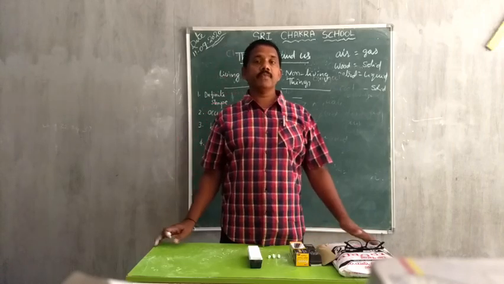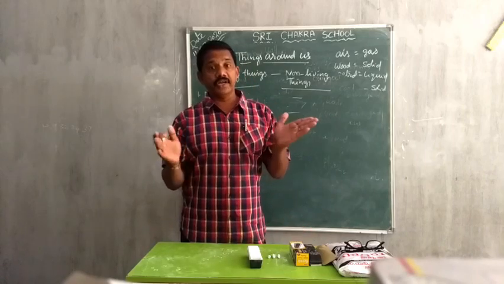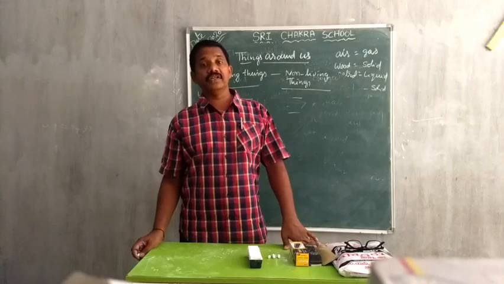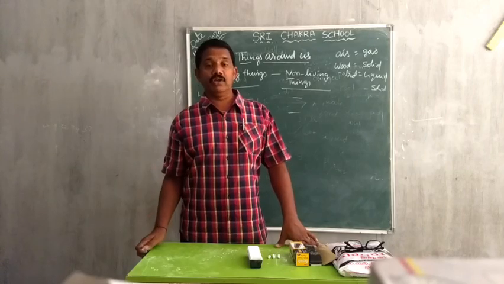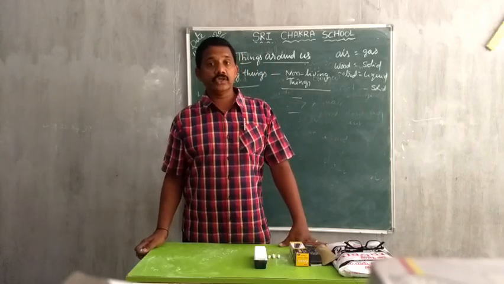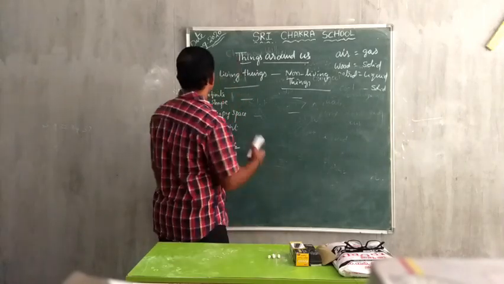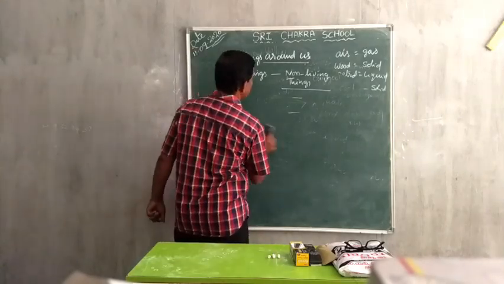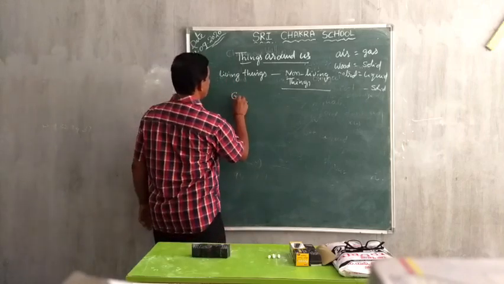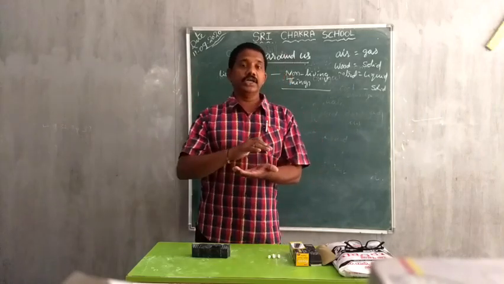Besides this, living things and non-living things have differences. What are the differences? Already I told you in the last class. So number one, living things grow. A child is born, it grows slowly.